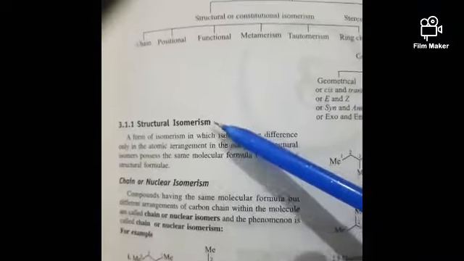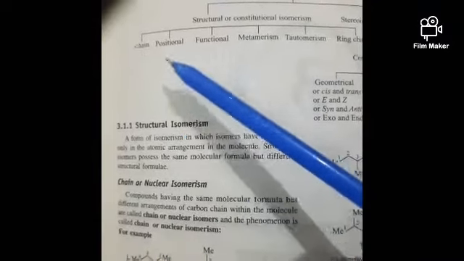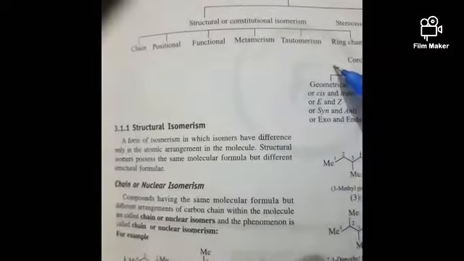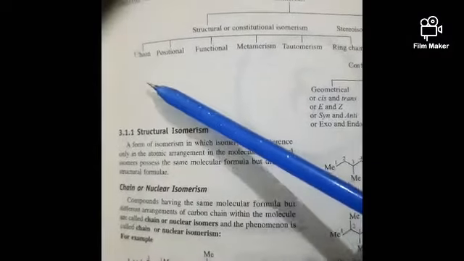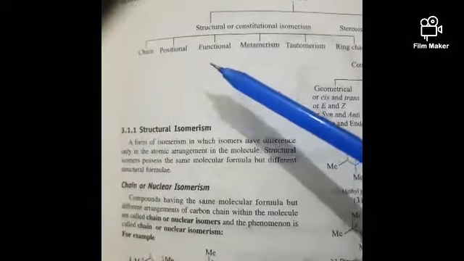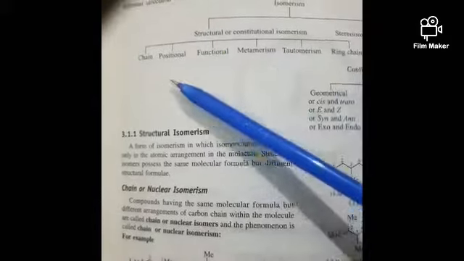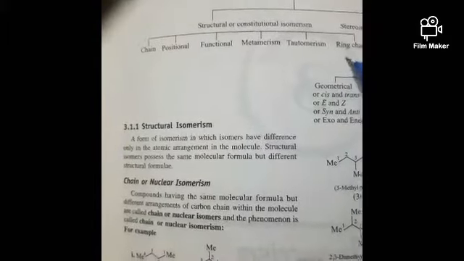Whether it is chain, positional, functional, metamerism, tautomerism or ring chain, the main thing is that they have the same molecular formula.